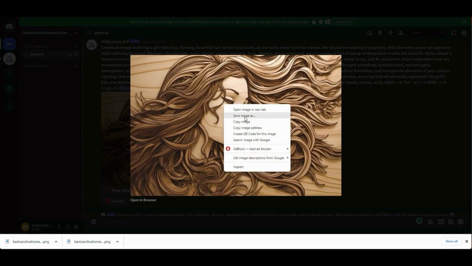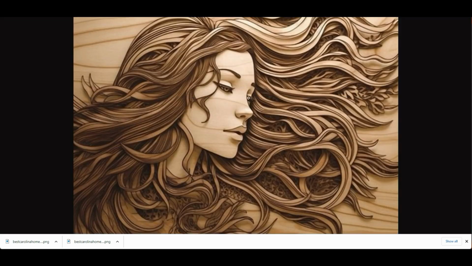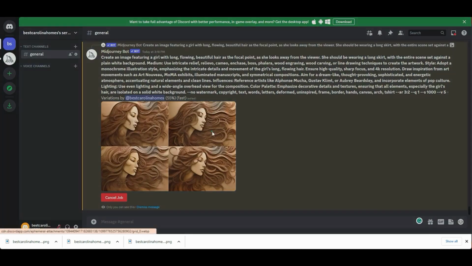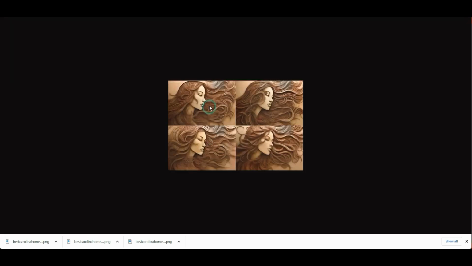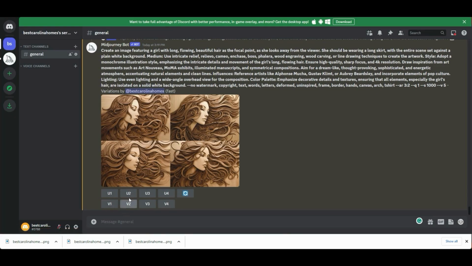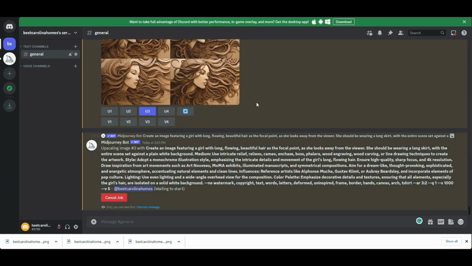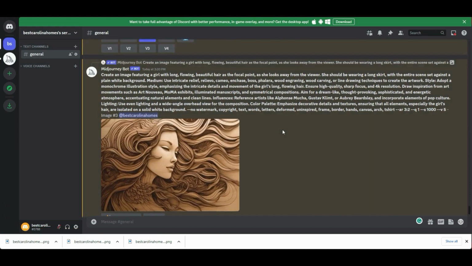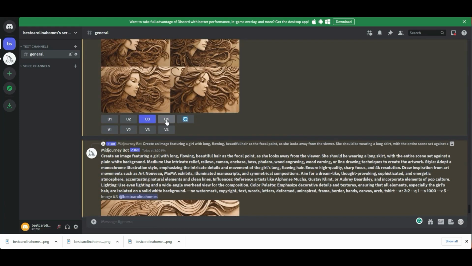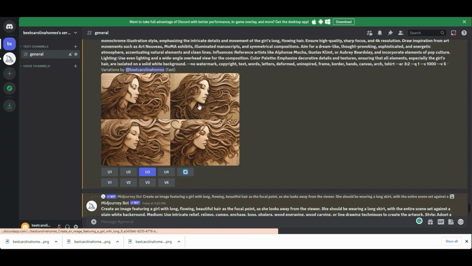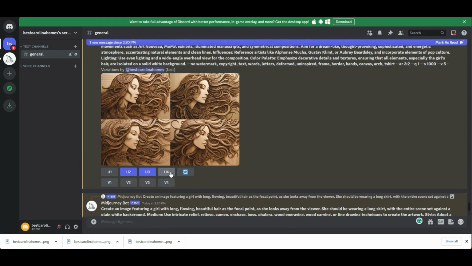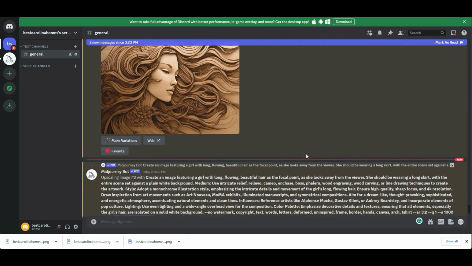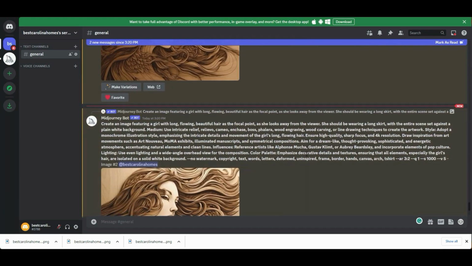So here's U2 that I can save. And the variations of the second picture, they all turn out to be better than the one I just saved. Yeah, I really like number 3. So I'll upscale number 3 and use that one for cutting. I really like the expression, and I think I just like the eyes. I really like the others, so I'll just upscale all of them so I can decide later which one you guys think is the best.